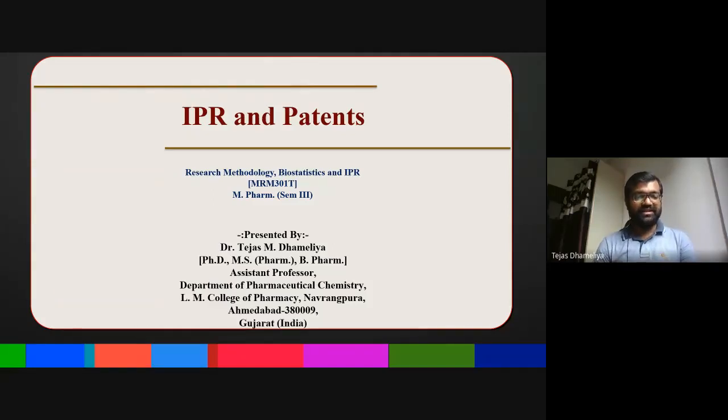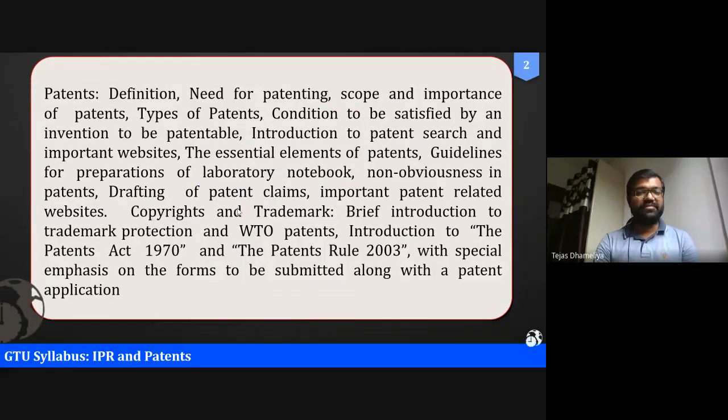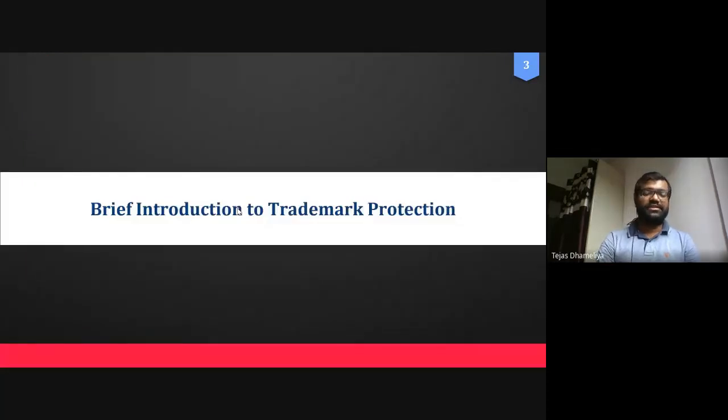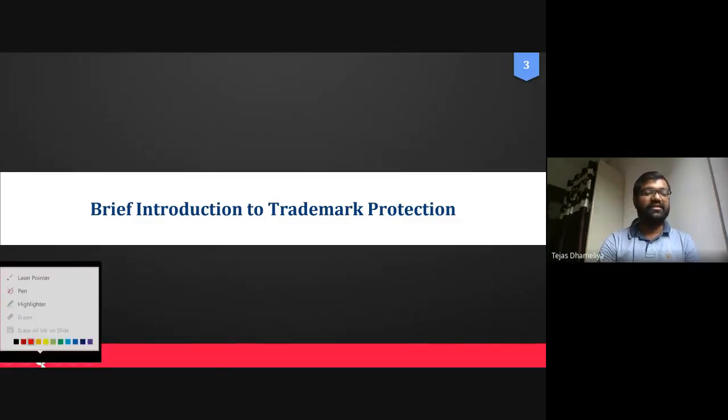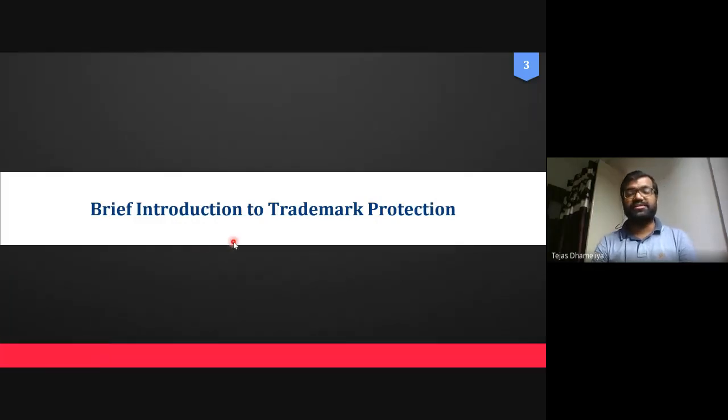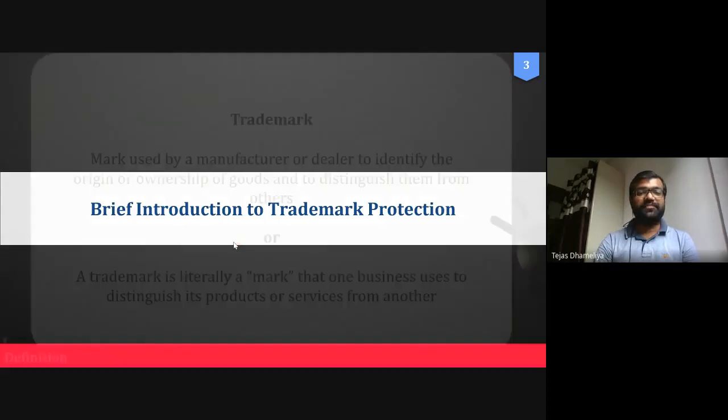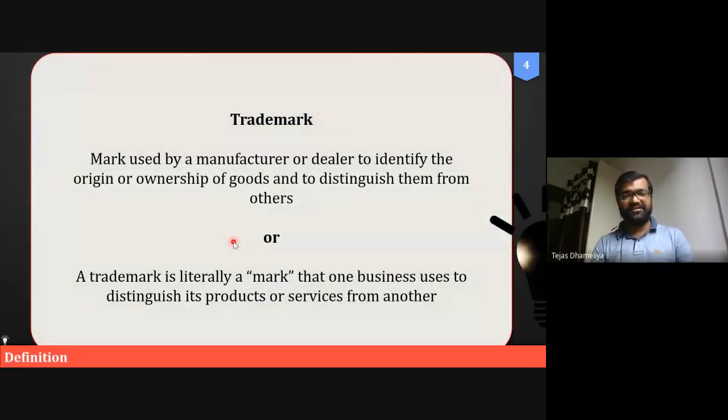So let us start this discussion on IPR and patents. In the last discussion on your GTU syllabus, we jumped to trademark, because first of all we will learn what is called trademark. Once we finish the trademark, today we will go to another topic that is called copyrights. Trademark is what? So let us revise a little.